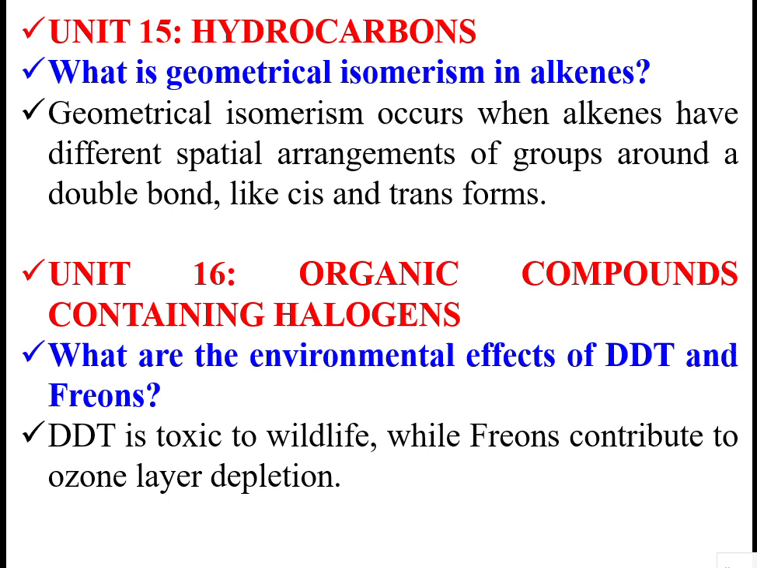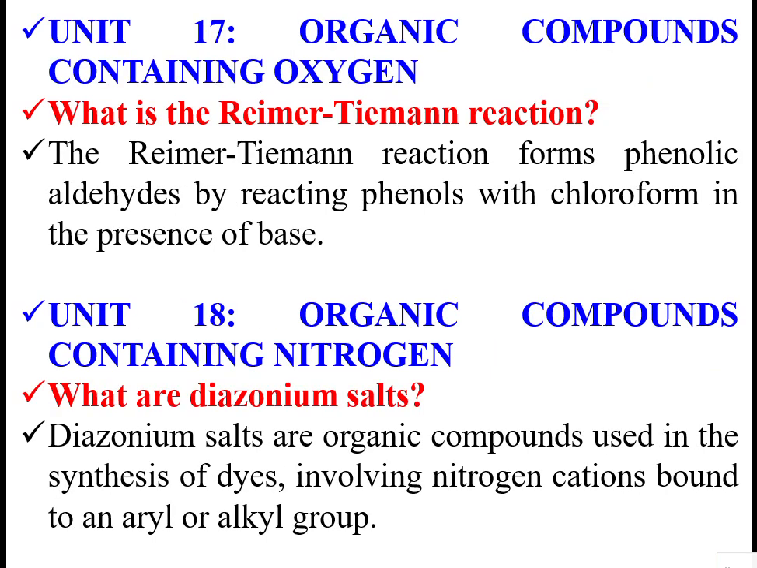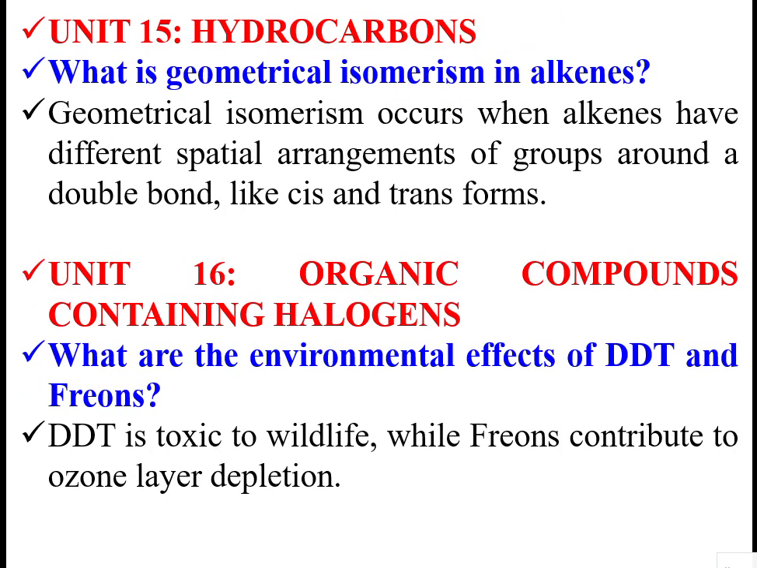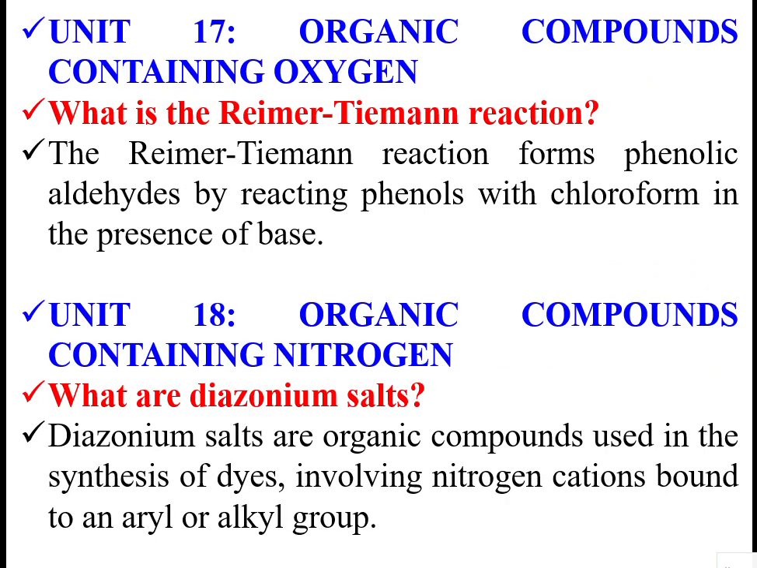Then organic compounds containing halogens. For example, DDT is a toxic insecticide. Dichloro, diphenyl, trichloroethane, something like that. So it's a toxic insecticide. And freon, a chlorofluorocarbon, contributes to ozone layer depletion.